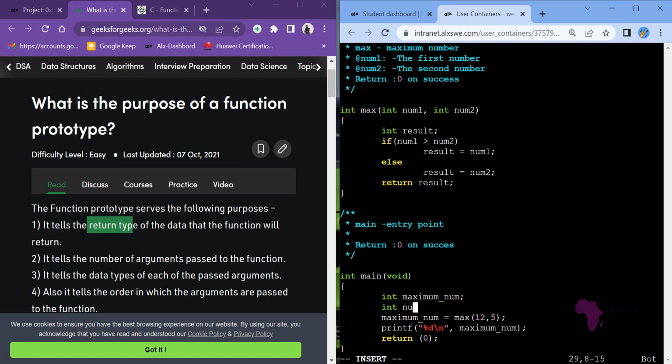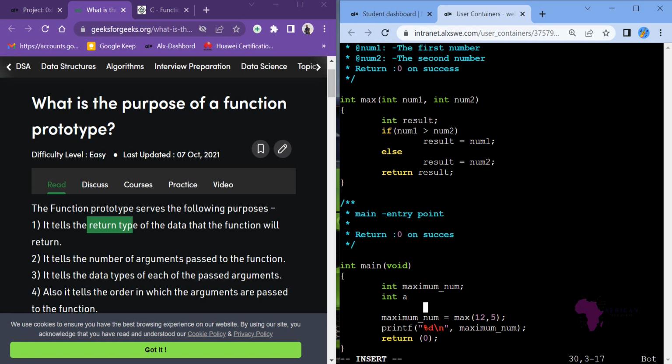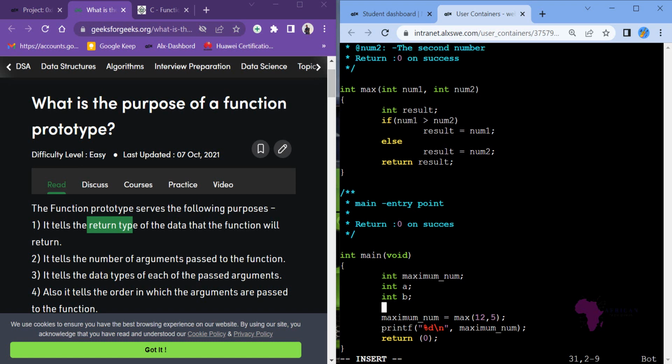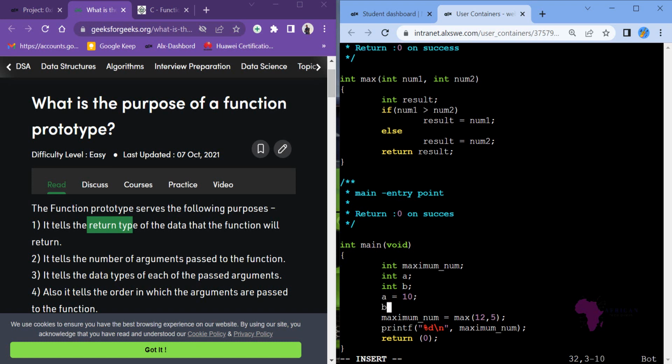Okay, let me call it int a in this case, which is int a. Then I say another one, int b, like that. Int a, int b. Then in my int a, I will say a is equal to 10, and then my b will be equal to 9.